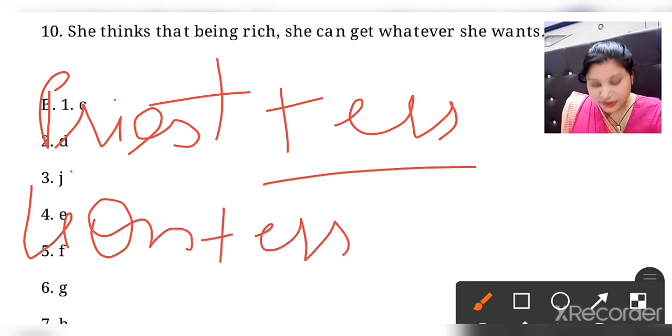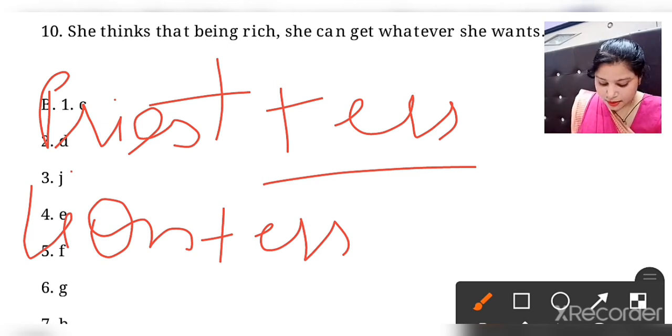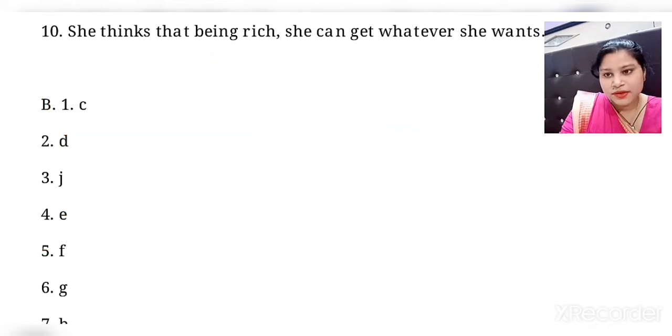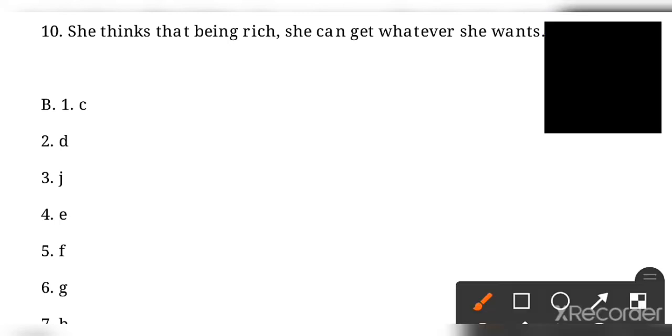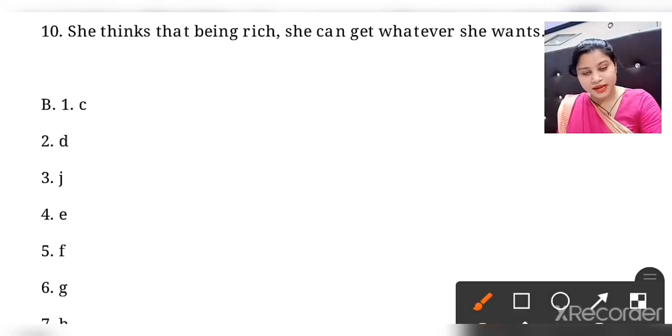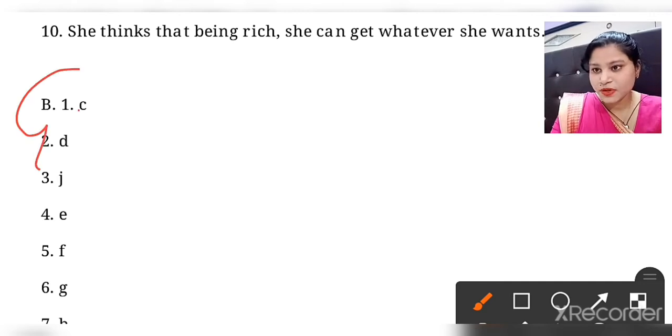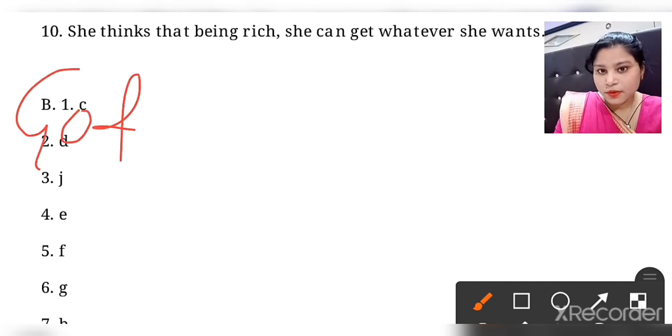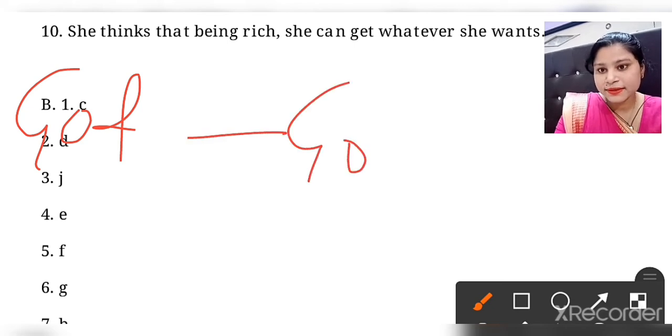Clear? Now the second part says, of your book, page number 26, that by slightly changing the form of the masculine gender, then adding ess. Slight change. Now the first point was this. Here in the second point we are going to have some slight change and then we make it feminine. See that god. What will be the feminine gender? It will be goddess.